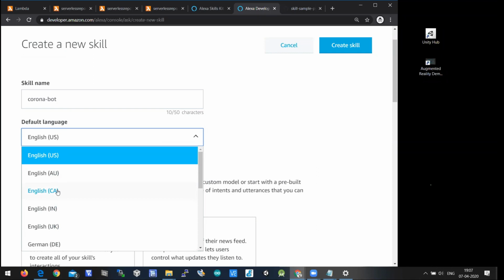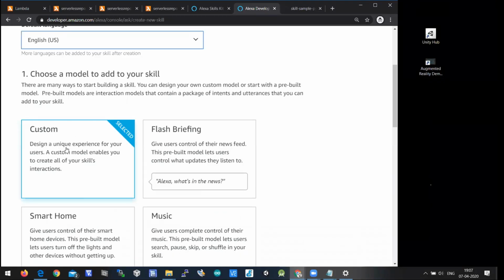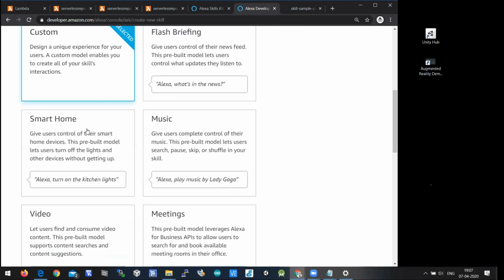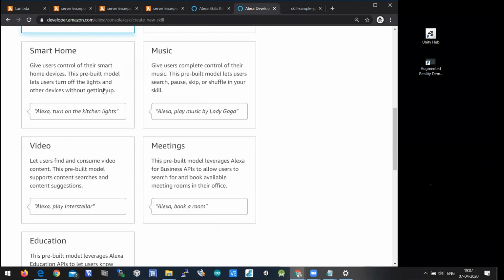When you compare English US and English Indian, there will be some difference in accents and all. So choose a model to add to your skill. Here it is, custom selected. Design a unique experience for your users. It means custom skill. This has to be selected. Or if your skill is related to smart home, you can select this. If it is related to music, video, meetings and all, you can select that. But as it is related to Corona, I have selected custom.